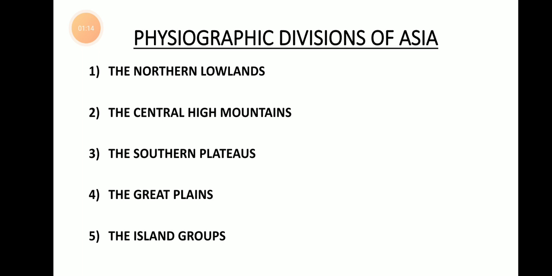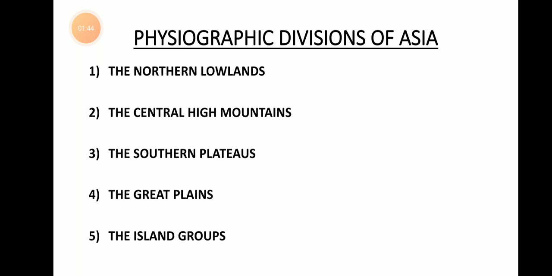So the land system of the whole continent of Asia is divided into 5 important parts, and they are the northern lowlands, the central high mountains, the southern plateaus, the great plains, and finally the fifth one is island groups.